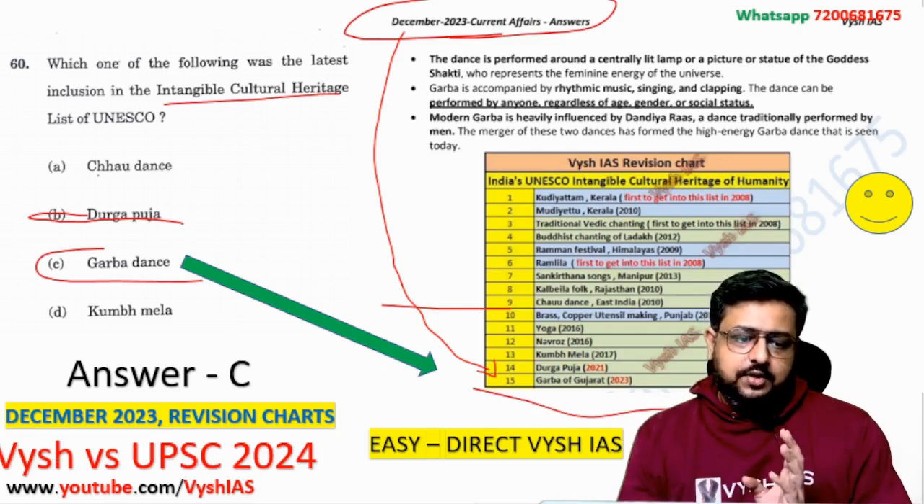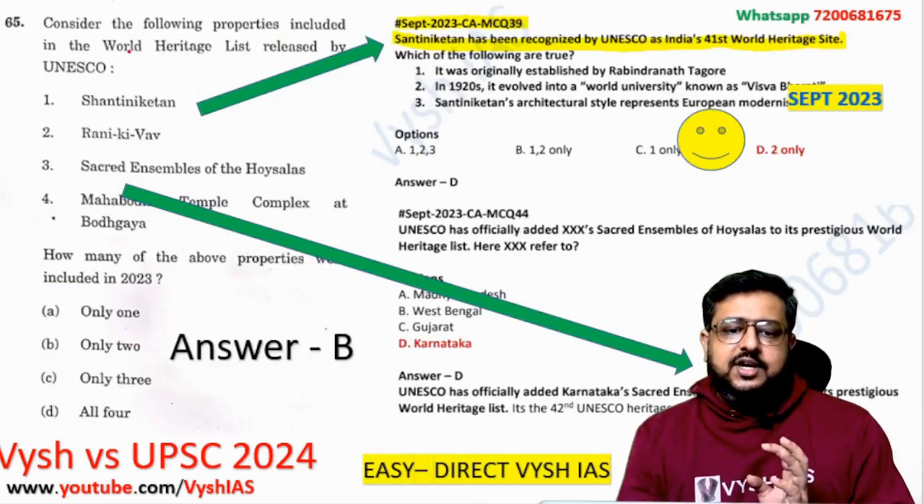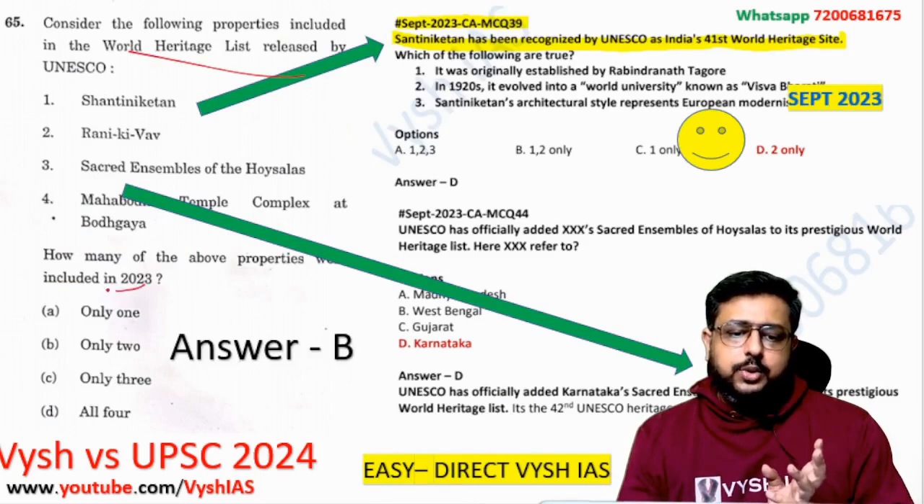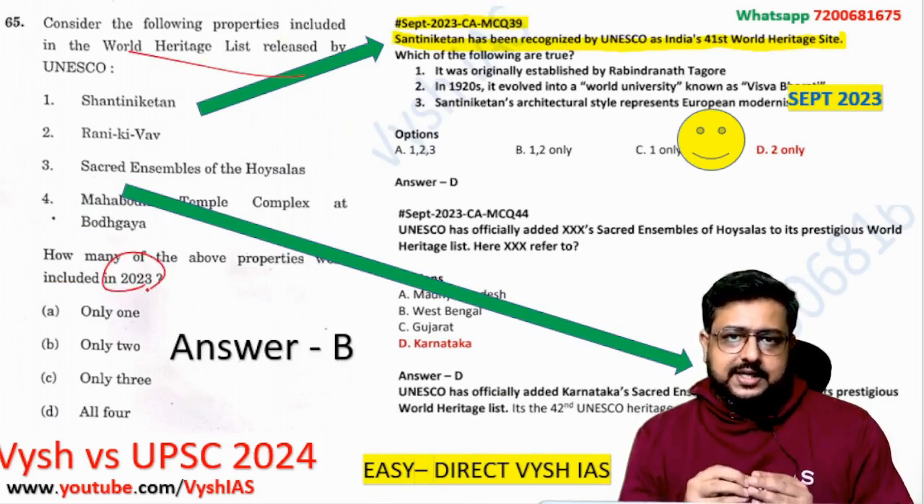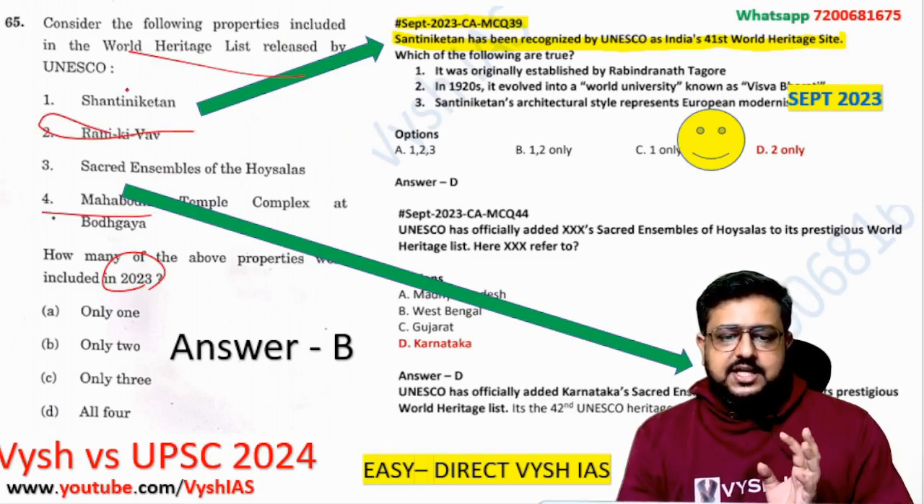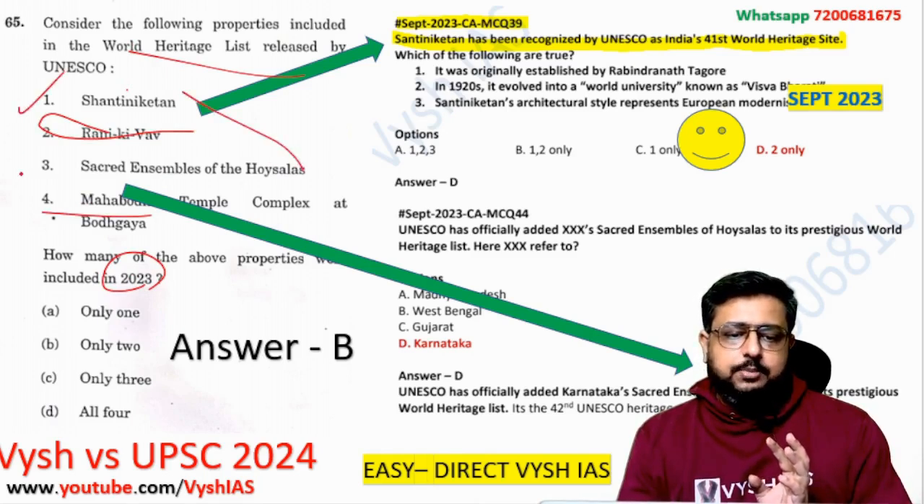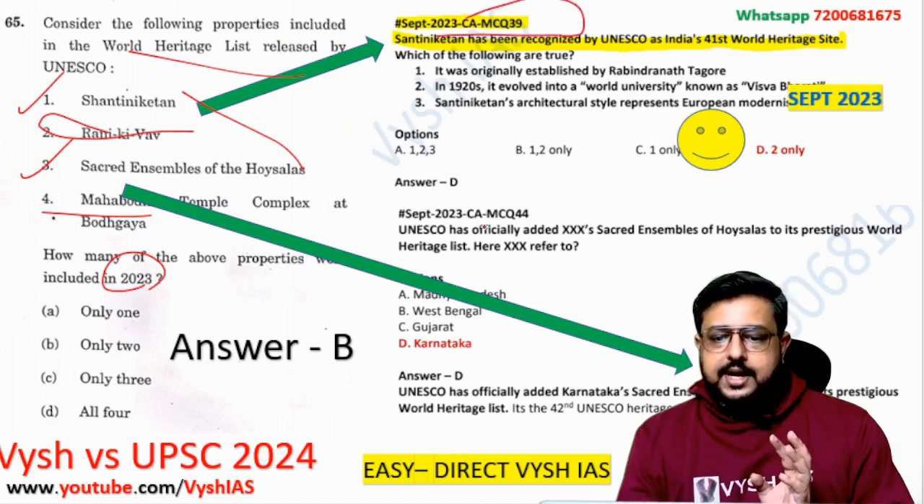Now the last question of history, that is art and culture. World Heritage Site again, but 2023 which got added. So in this one, Rani Ki Vav in Gujarat has been there for a long time, and Bodhgaya is also not the answer. Shantiniketan and Hoysalas, these two were both added in September 2023, and see our MCQ, September 2023 MCQ 39 and MCQ 44.